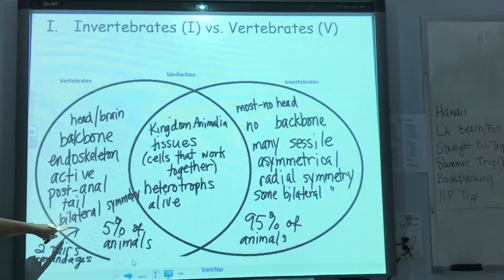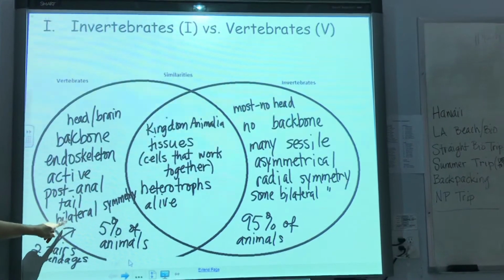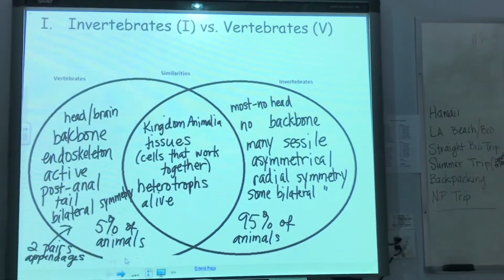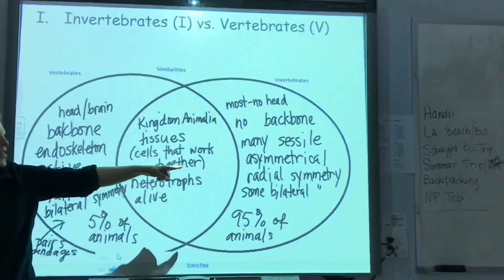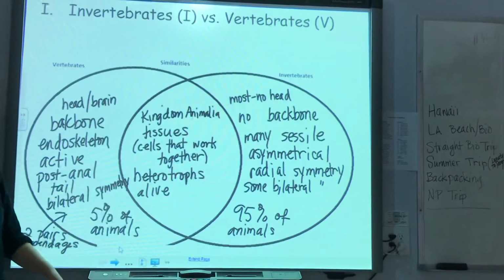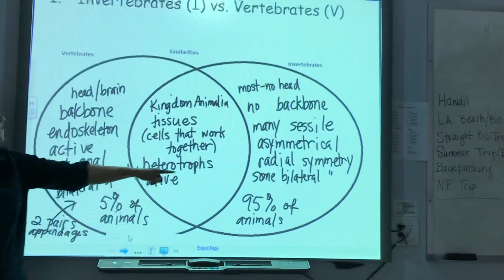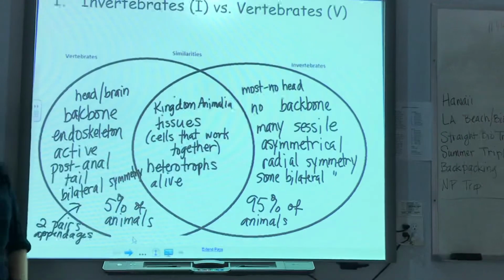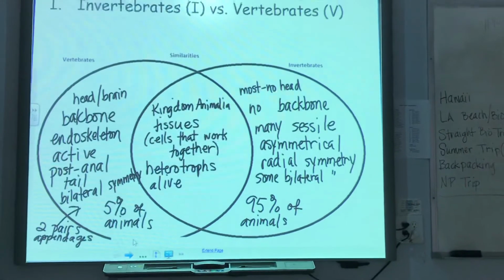Vertebrates, and we'll talk about what symmetry means in a second, but just take my word for it, are bilaterally symmetrical. They have bilateral symmetry. Our invertebrates are either asymmetrical or they have radial symmetry, and there are a few with bilateral symmetry, but most of them are asymmetrical or exhibit radial symmetry, and we'll talk about what that means on the next page.